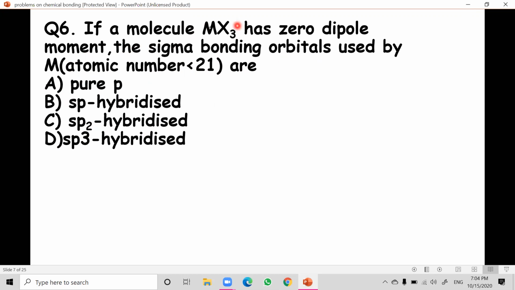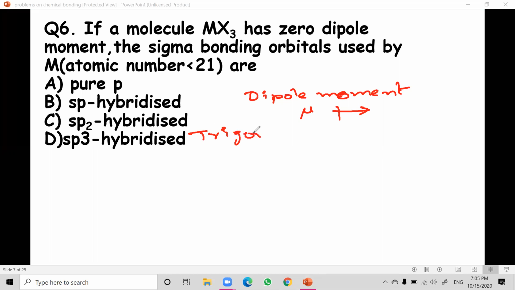Already we know the dipole moment is a vector quantity. Dipole moment is denoted by the letter mu, and it is directional because it is a vector quantity. In a trigonal plane, MX3 type, they're asking about MX3 with zero dipole moment. Let us say BCl3, for example. BCl3 has zero dipole moment, and it has trigonal planar geometry, because MX3 type means trigonal planar geometry.